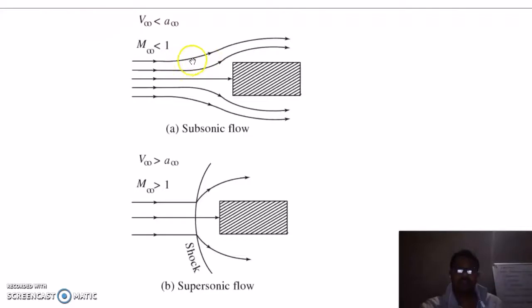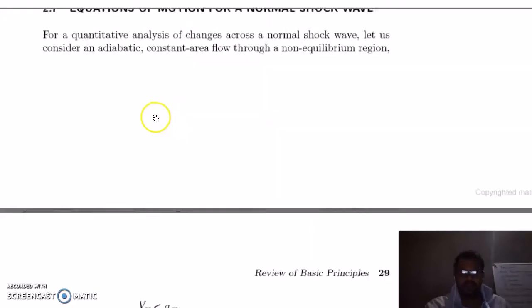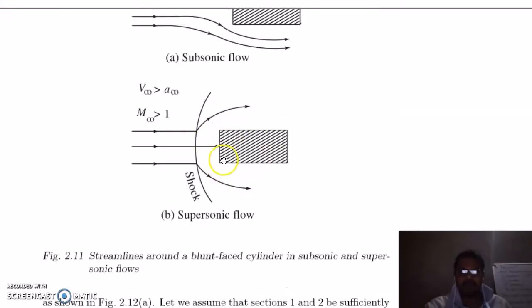So these molecules will adjust if the speed is very slow, meaning when your Mach number is very low. When the object speed is slow, these molecules will adjust accordingly. Now when this object moves at a very high velocity, meaning Mach number is greater than 1, the object moves faster than the speed of sound. So there is no chance that these molecules will get information in advance of the presence of this body.